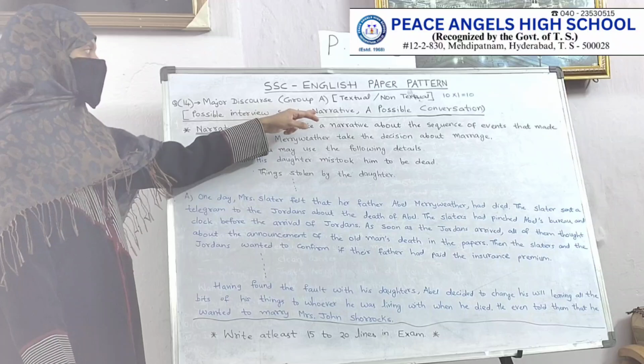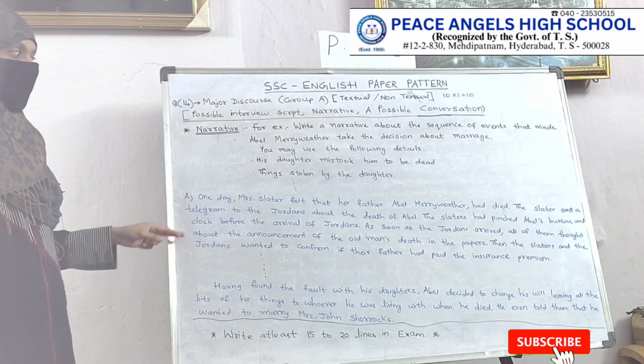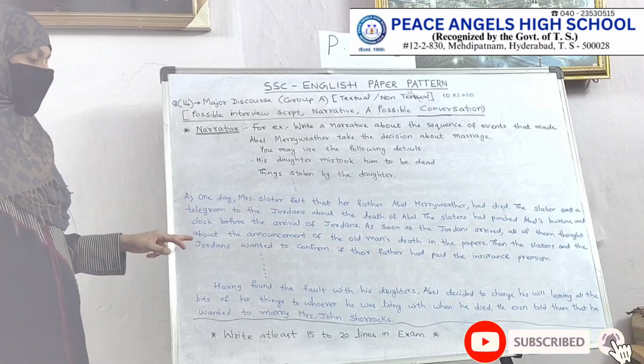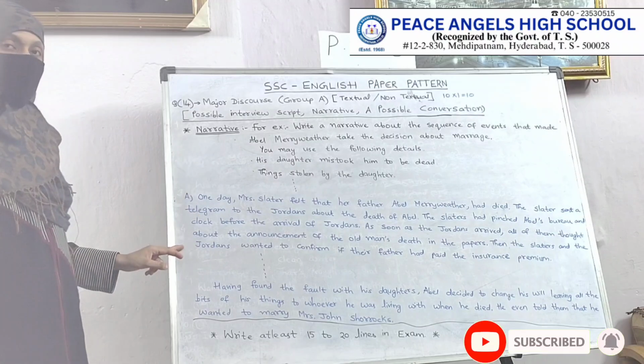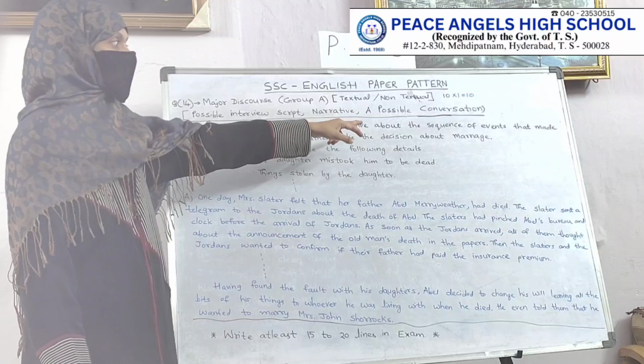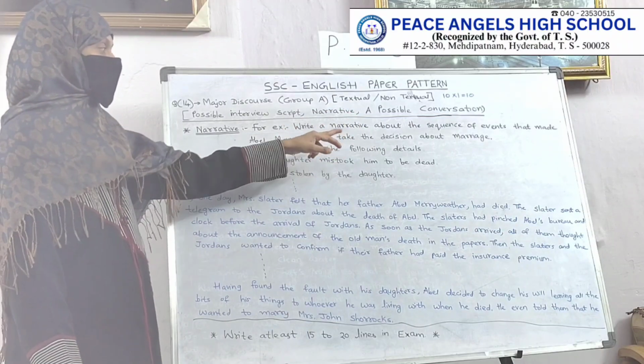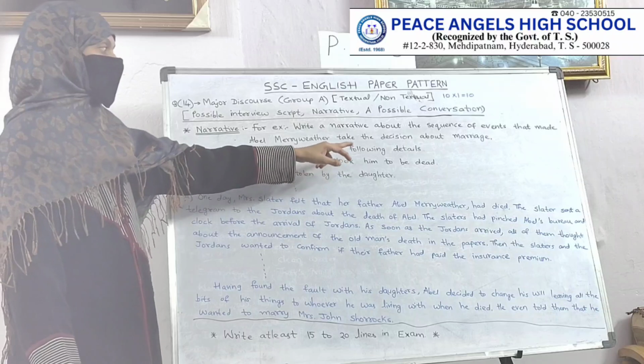Now I am explaining what a narrative is. Narrative is nothing but we have to write in a paragraph. We will be given hints or ideas, and from that, we have to write all that in the paragraph. For example, write a narrative about the sequence of events that made Abel Merryweather take the decision about marriage. You may use the following details.